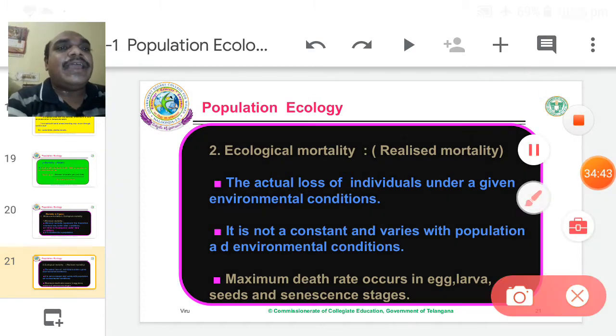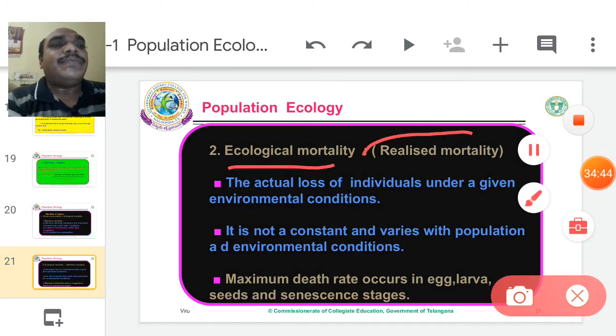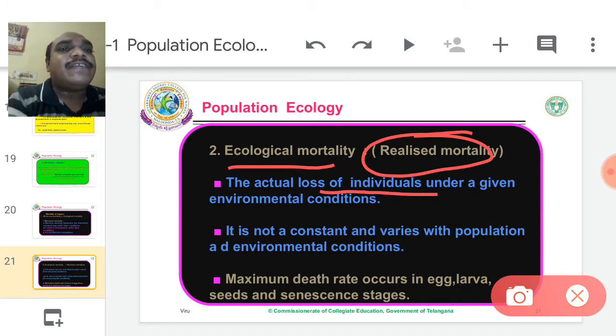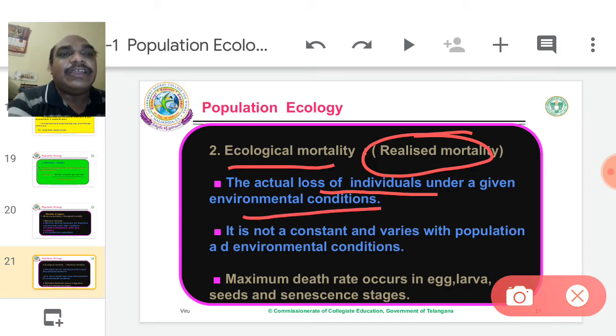The second one is ecological mortality or realized mortality. Mortality means death. It is the actual loss of individuals under given environmental conditions. It is not constant. It varies with population and environmental conditions.